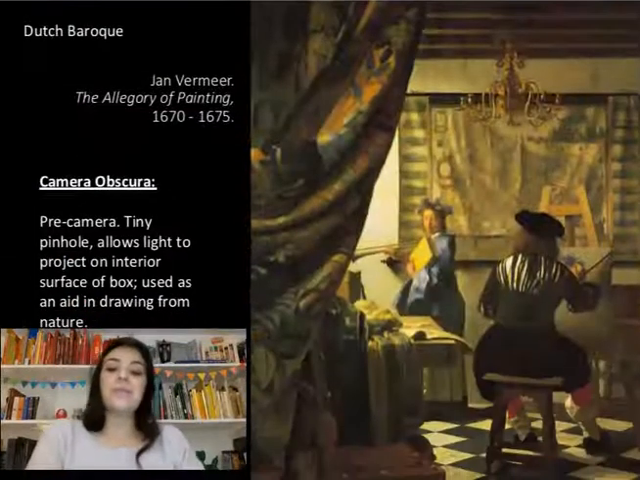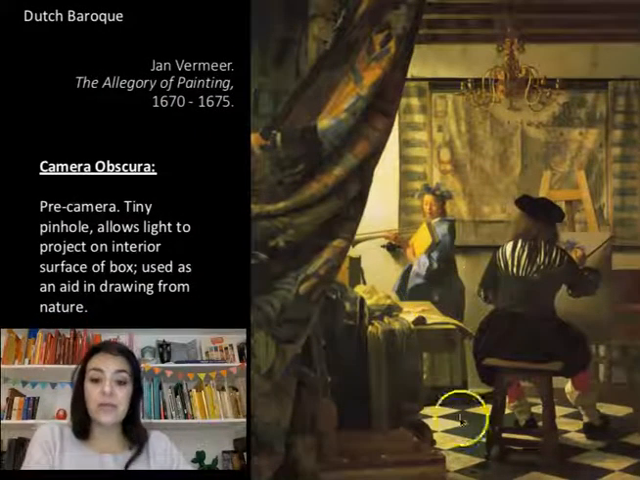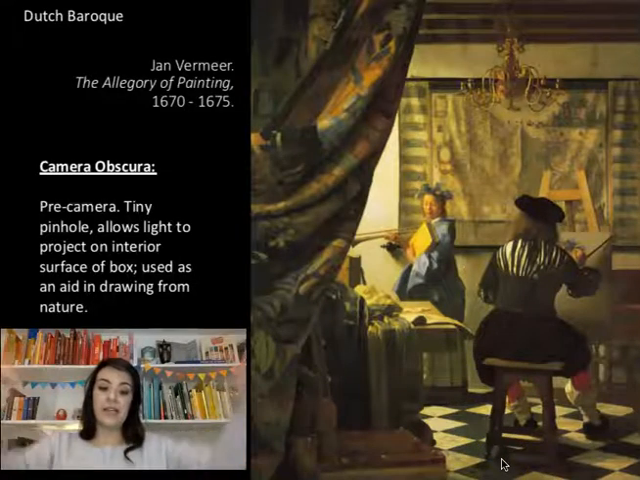But back to Vermeer. That is what we're seeing used here, his tool of a camera obscura to help him create these types of perspective lines and define this space.